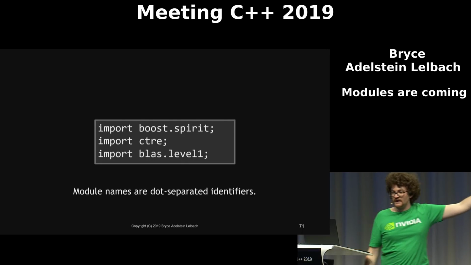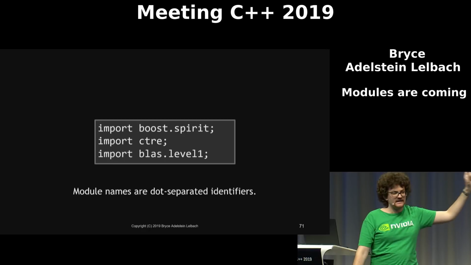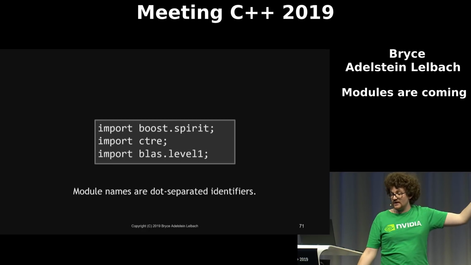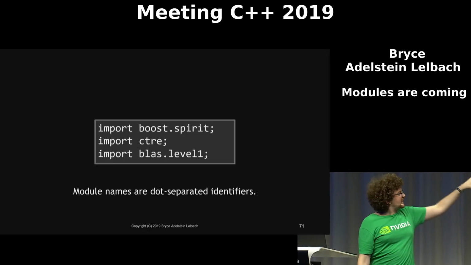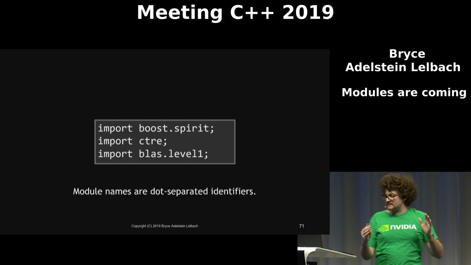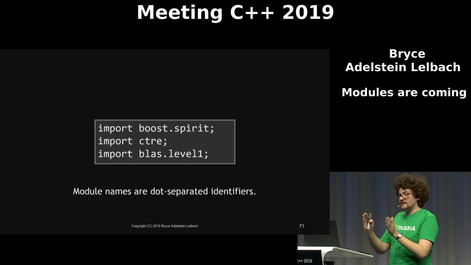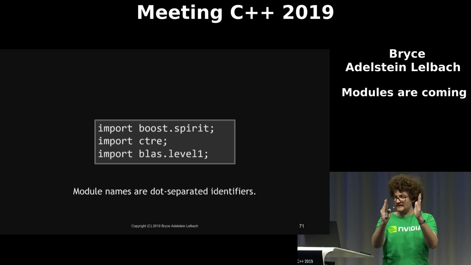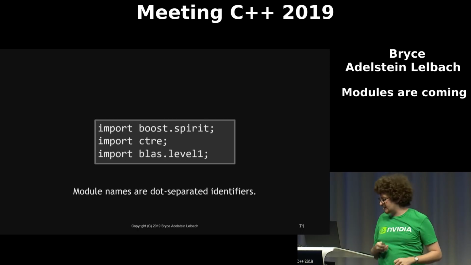The reason is because 1 on its own is not an identifier. That's a numeric literal. So the set of characters is not the same set of characters as identifiers plus dots. It is identifier elements separated by dots.